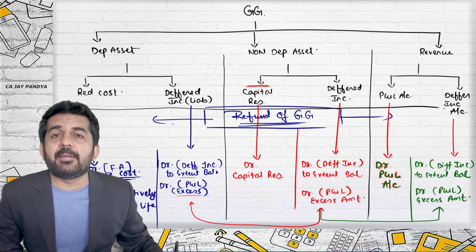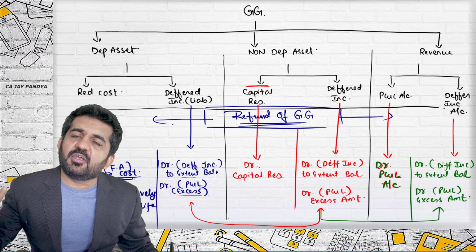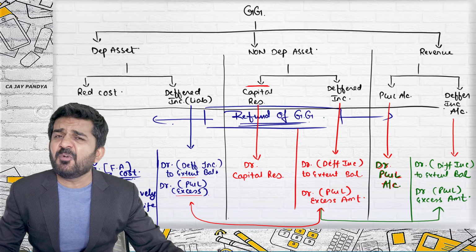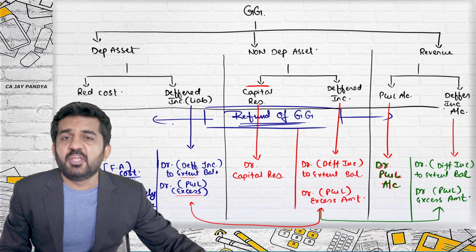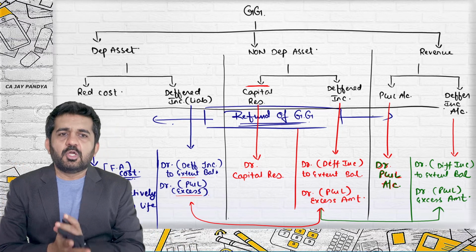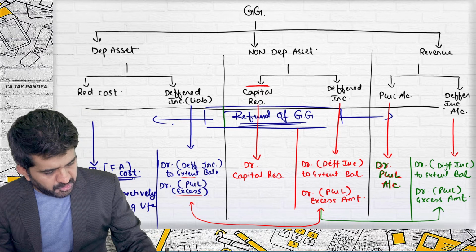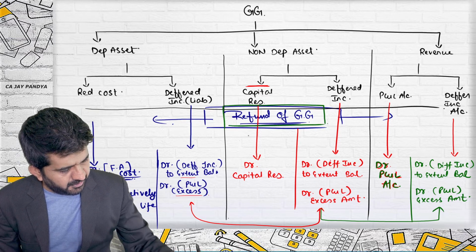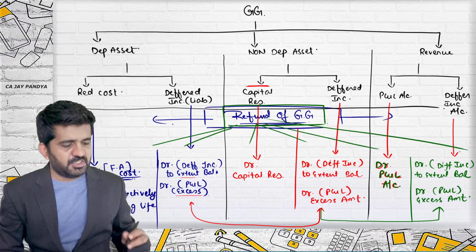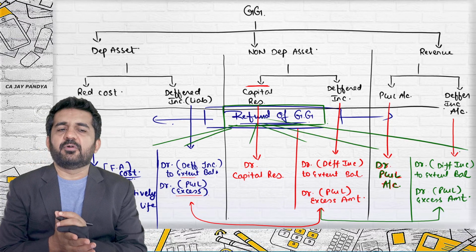If it was credited to capital reserve, if there is a refund, now it will be debited to capital reserve. Deferred income, same answer. If it was credited to P&L account, now it will be debited to profit and loss account. So this portion is nothing but a refund of government grant. All 6 points are nothing but refund of government grant.